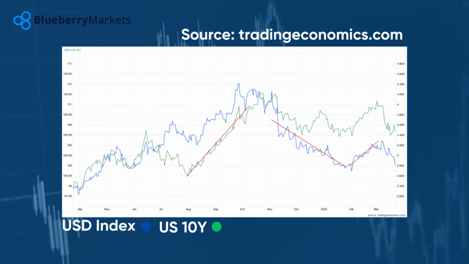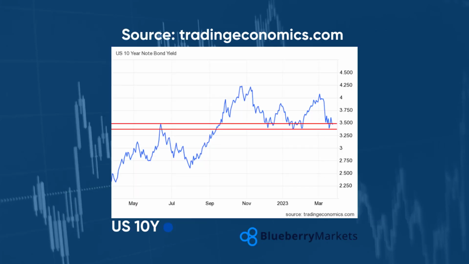US 10-year bond yields and the US dollar index are generally positively correlated. When the 10-year bond yields increase, it usually indicates that the market expects higher economic growth and inflation in the future, which can lead to higher interest rates. This can cause the value of the US dollar to increase relative to other currencies, leading to an increase in the US dollar index. Conversely, when the US 10-year bond yields decrease, it can indicate lower economic growth and inflation expectations, which can lead to lower interest rates that can cause the value of the US dollar to decrease relative to the other currencies, leading to a decrease in the US dollar index.